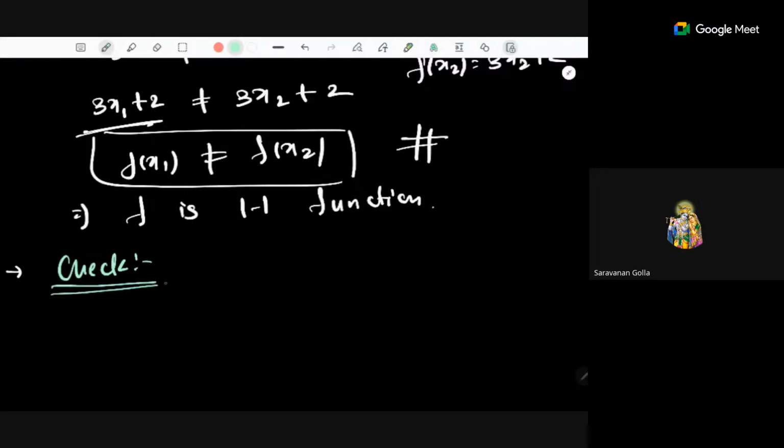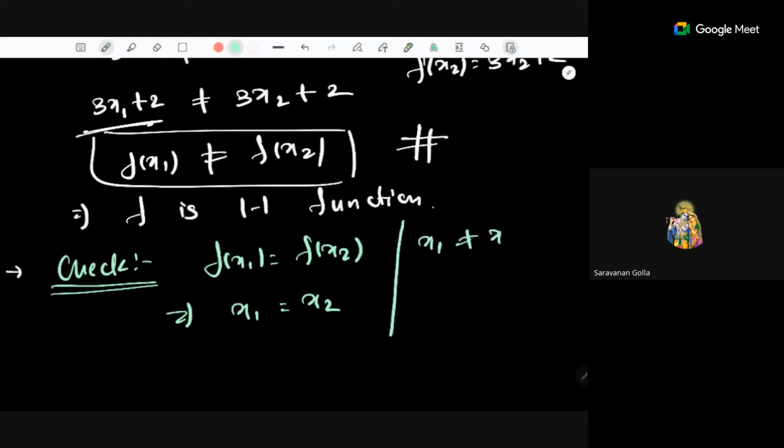Assume that f of x1 is equal to f of x2, and then try to prove x1 is equal to x2. So you can also take the negation of this one to prove the one-one function. So these two definitions are equivalent: x1 not equal to x2 implying f of x1 not equal to f of x2.